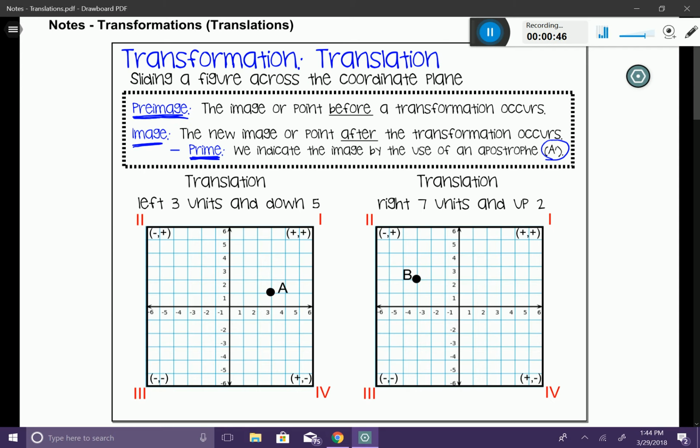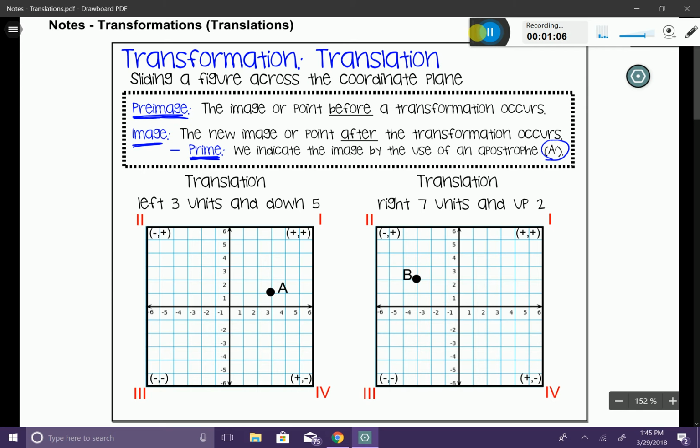So again, like I said, a translation is a slide. So we're going to be taking a point and we're going to be sliding it across the coordinate plane. The directions in which we go are going to be left and right along the x-axis and then up and down along the y-axis. So for the first translation, we have left 3 units and down 5 units.